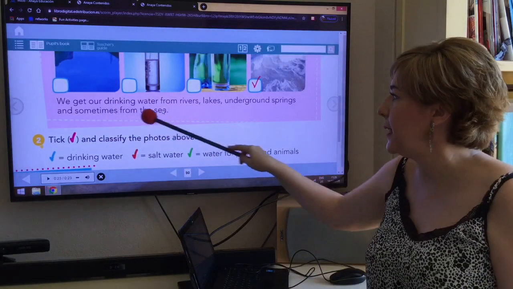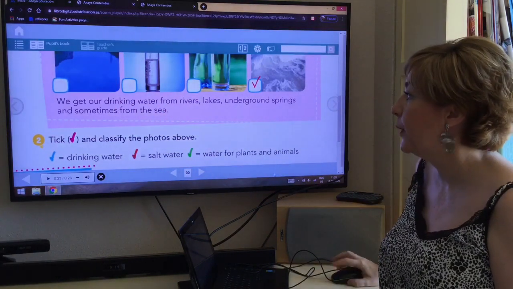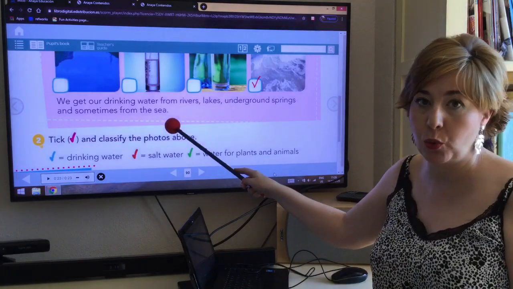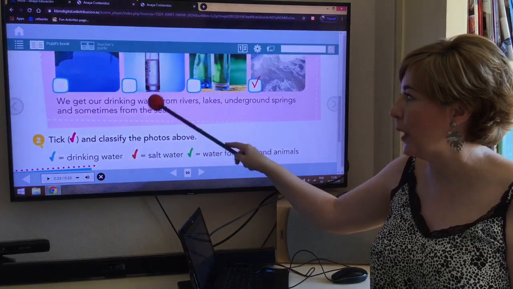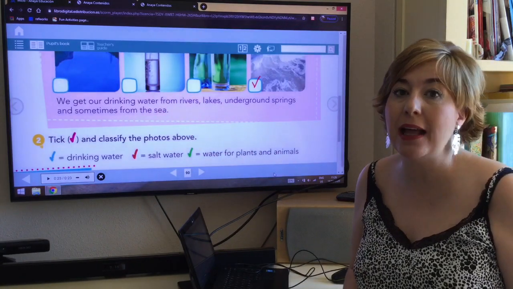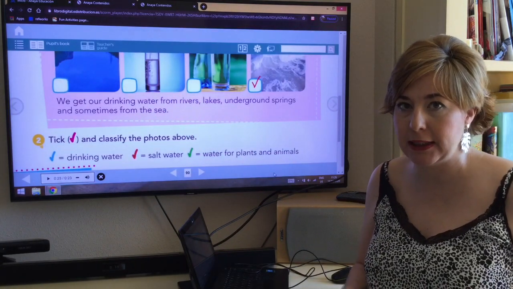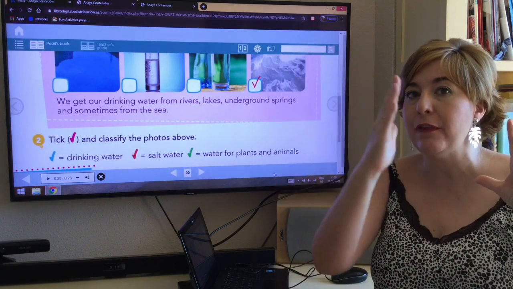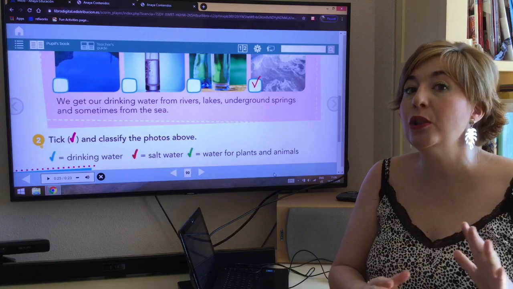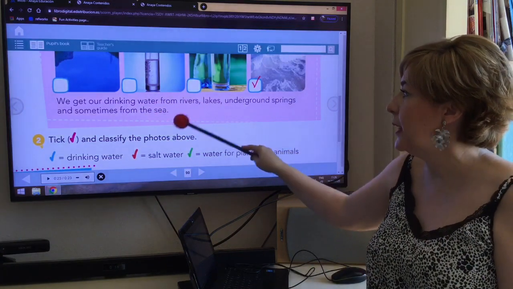Why does it say sometimes? Because the sea, you know, it doesn't have fresh water, it has salt water. So to clean the water from the sea is a difficult process. It has to be purified in many different steps. So it's not very easy, but this is the idea.